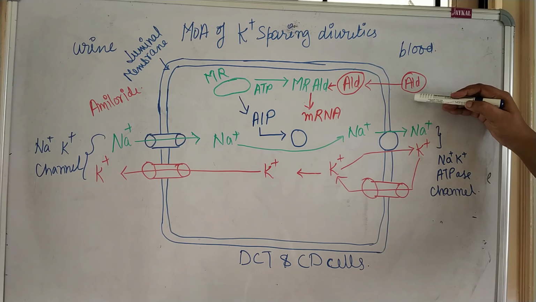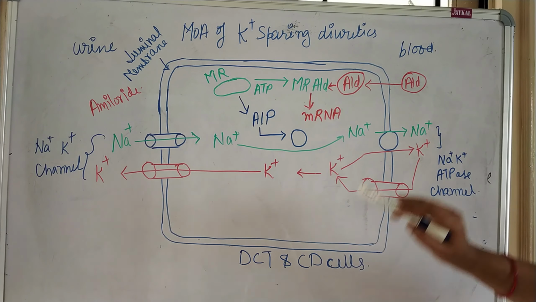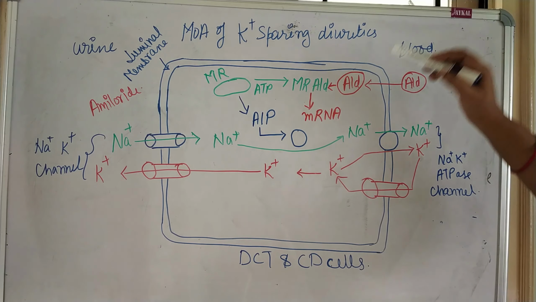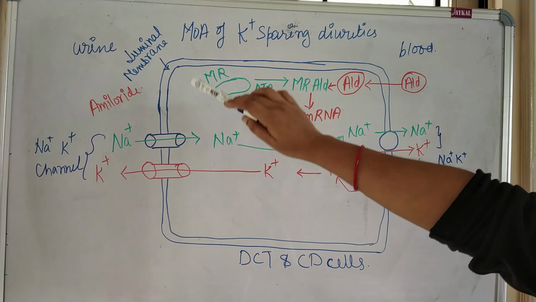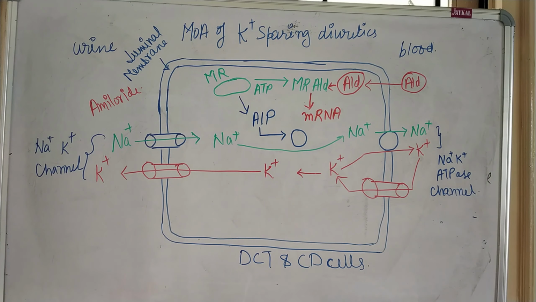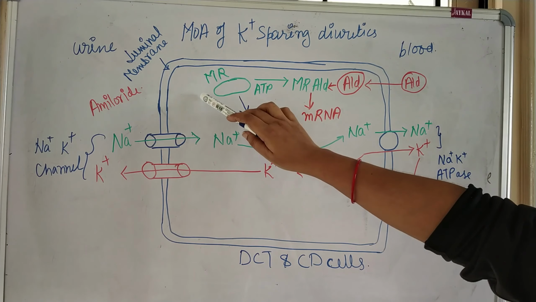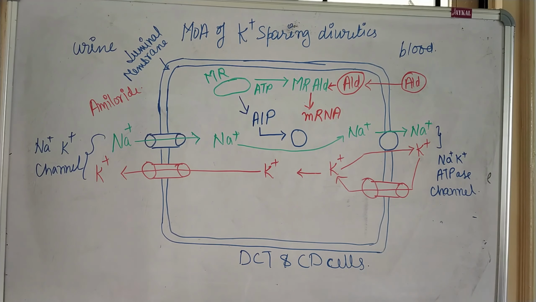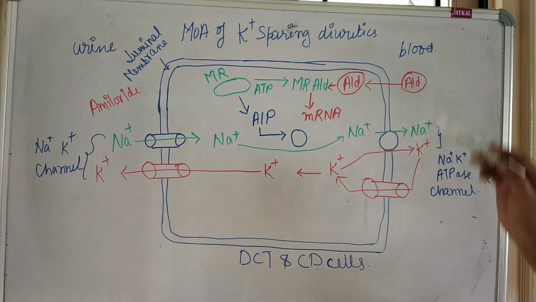Here you can see aldosterone indicated by the red color. It enters inside the cell of DCT and CD. When this aldosterone enters, it will bind with the mineralocorticoid receptor. As we know, aldosterone is a mineralocorticoid and it is a steroidal nucleus. So this aldosterone will bind with the mineralocorticoid receptor and it utilizes an ATP molecule for forming the complex.